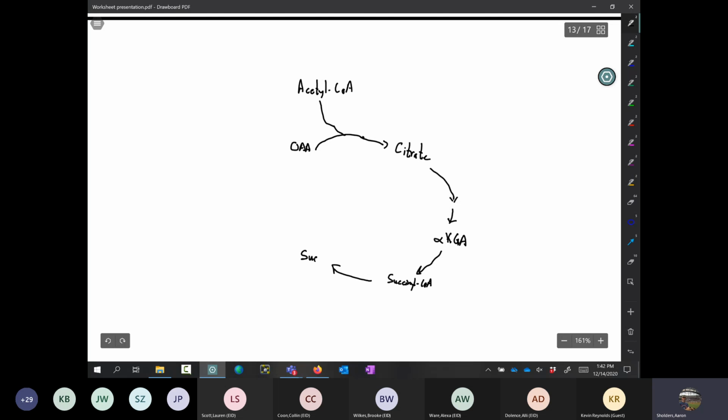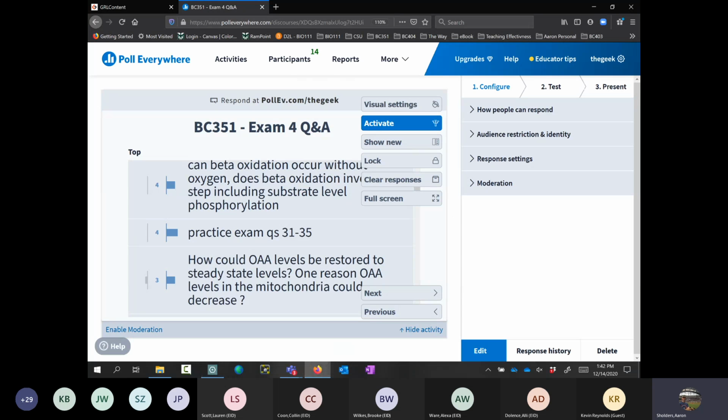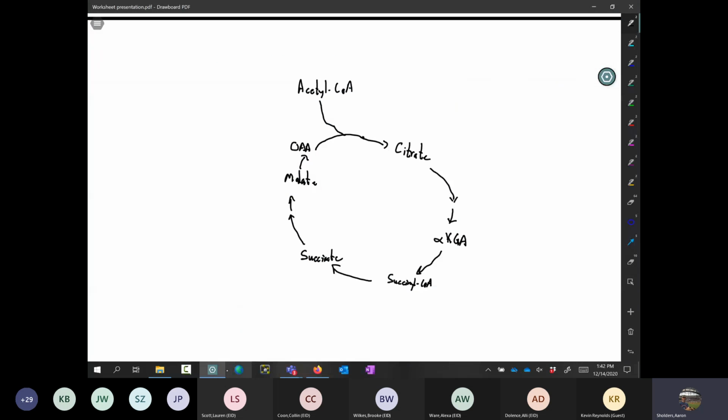I'm going to go ahead and draw a couple of these here because they're important for this little process. And that will make, through a couple of steps here, malate. That can then be converted back to oxaloacetate. Okay, so that's a decent enough way of doing this. Now the question is, if you look at it, how could levels of OAA be restored to steady state levels? One reason OAA levels in mitochondria could decrease. So let's do the decrease first, and then we'll talk about restoration.